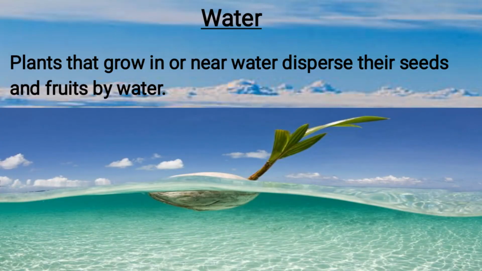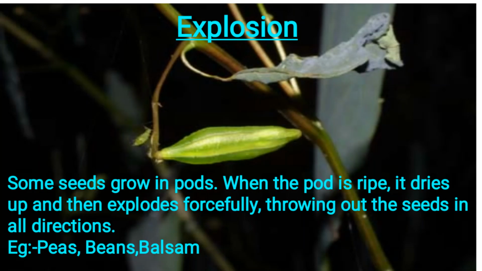Water. Some plants grow in the water and they produce new baby plants, and they move in the water slowly. Coconut and lotus have a fibrous and spongy covering that helps them to float on the water. Next is explosion.